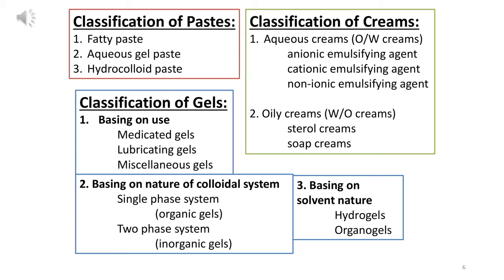Now second one, oily creams, means water in oil creams. There are sterol creams and the second one is soap cream. Soaps are basically a surfactant, which is a hard surfactant, and sterols are a subtype of steroids.